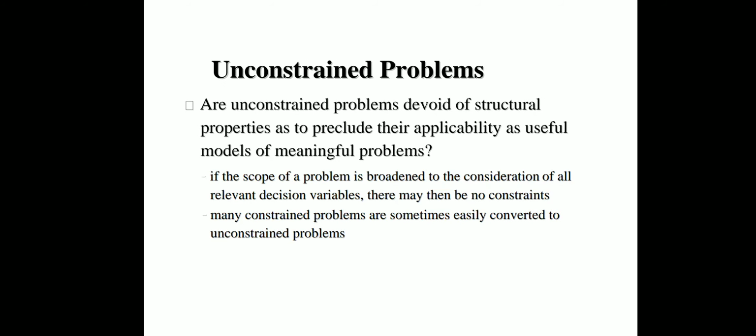It may seem that unconstrained optimization problems are so devoid of structural properties as to preclude their applicability as useful models of meaningful problems. Quite the contrary is true for two reasons. The first one is it can be argued quite convincingly that if the scope of a problem is broadened to the consideration of all relevant decision variables, there may then be no constraints, or put another way, constraints represent artificial delimitations of a scope, and when the scope is broadened, the constraints vanish.